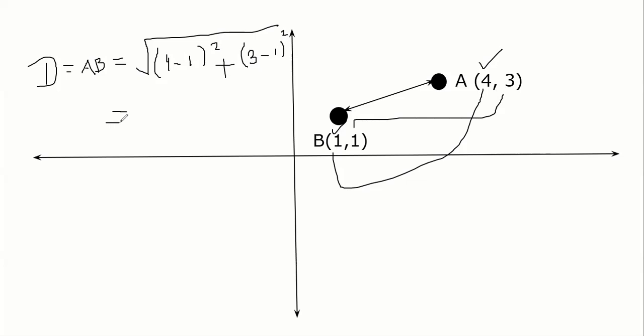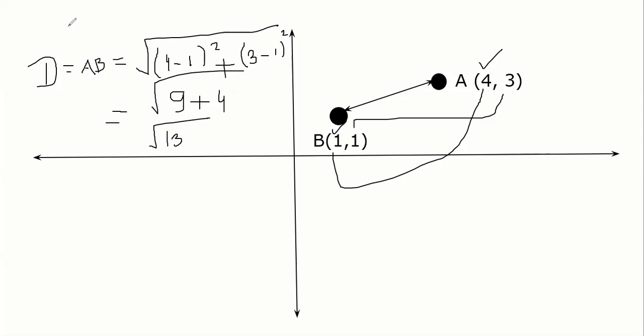That is known as the distance between 2 points. 4 minus 1 is 3, 3 square is 9, plus 3 minus 1, 2, 2 square is 4. Root of 13 is the distance between these 2 points. That's it. Root of 13 is the distance between 2 points.